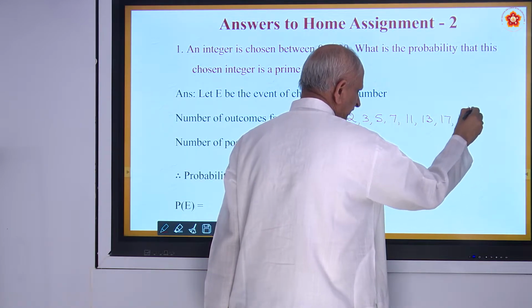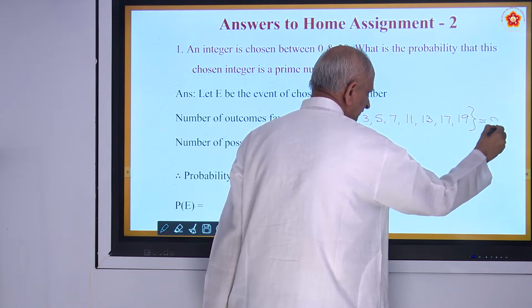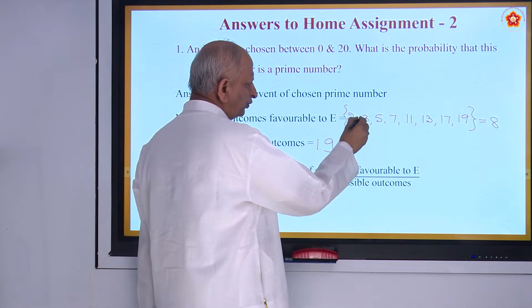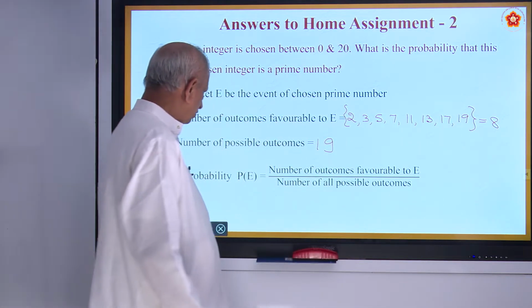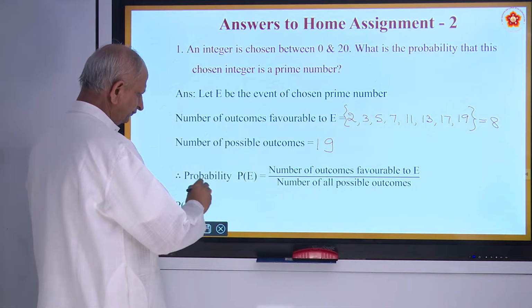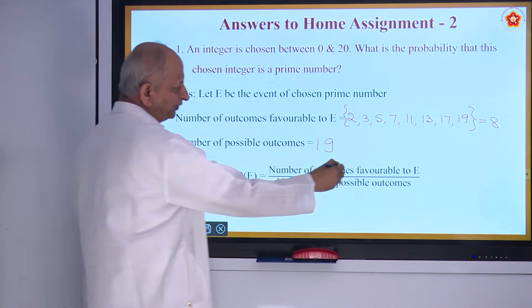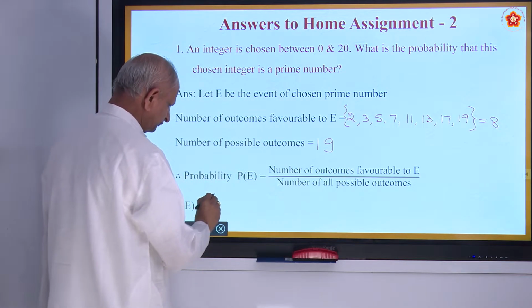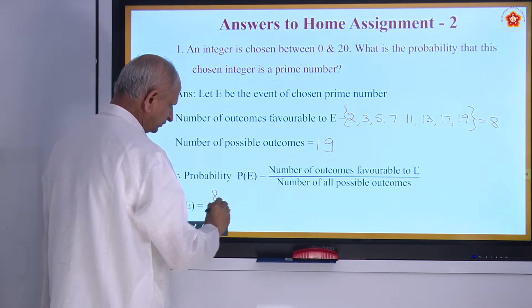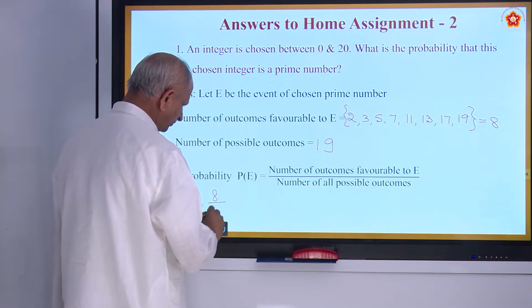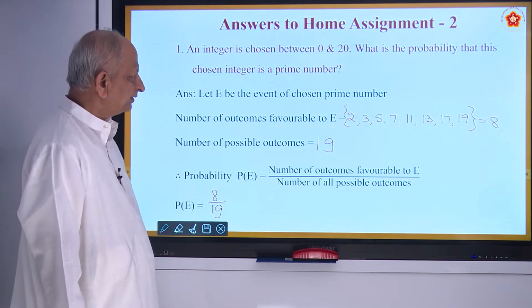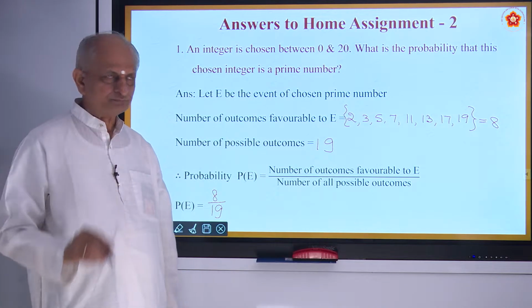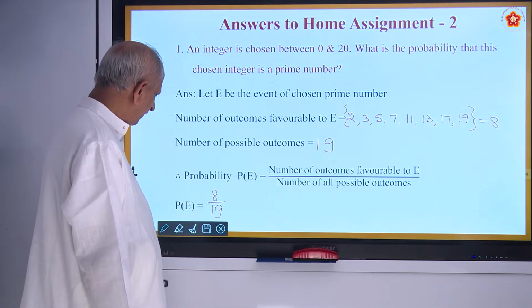Lastly you have 19. Totally how much? 1, 2, 3, 4, 5, 6, 7, 8. So probability of an event is number of outcomes favorable to E, that is 8. Number of possible outcomes, that is 19. 8 by 19. Is it alright? Okay, shall we pass on next problem?